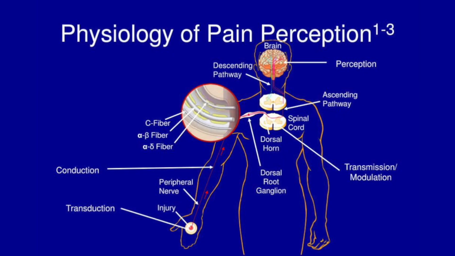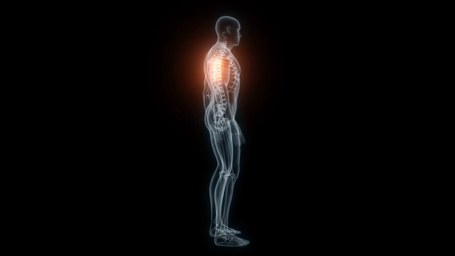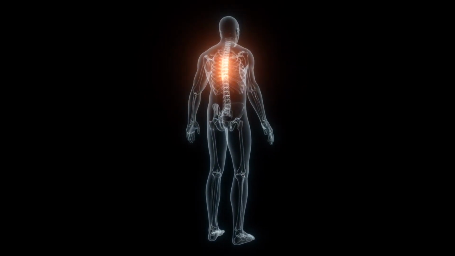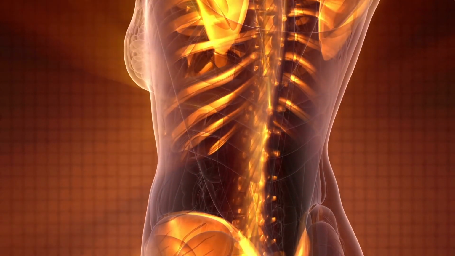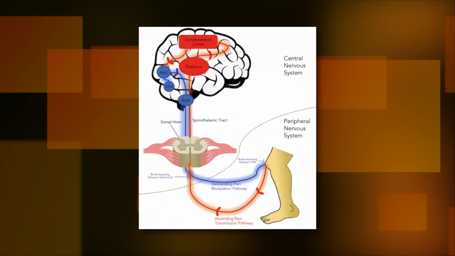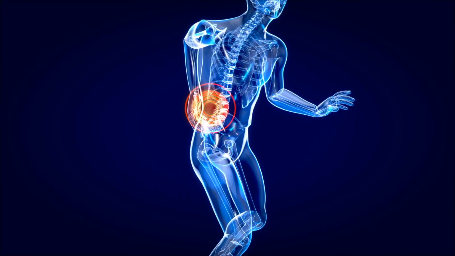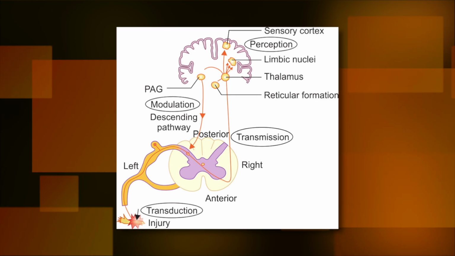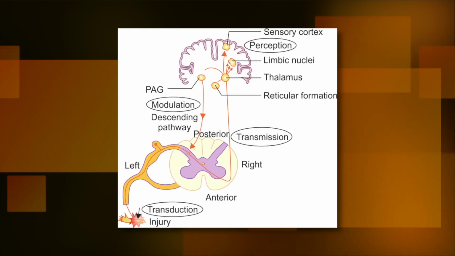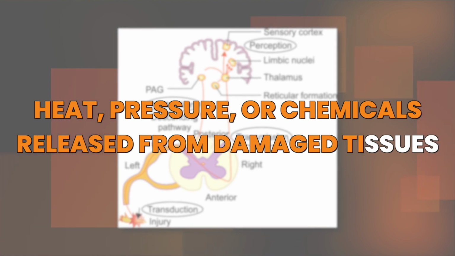Physiology of pain. Pain is a complex physiological process involving the nervous system, and it serves as a protective mechanism that alerts the body to potential harm. The physiology of pain includes various stages and components. Transduction. Initiation of the pain signal. Pain begins with the activation of specialized nerve endings called nociceptors. These receptors respond to potentially damaging stimuli, such as heat, pressure, or chemicals released from damaged tissues.